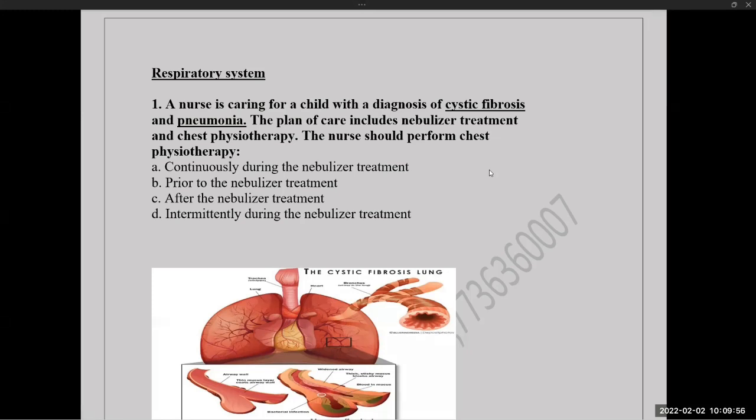Is it a virus or bacteria? Bacteria. It is aerobic and lobar pneumonia. And cystic fibrosis affects the digestive system and lungs. It is a hereditary disease.